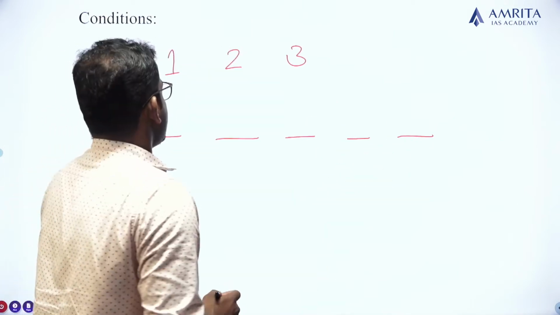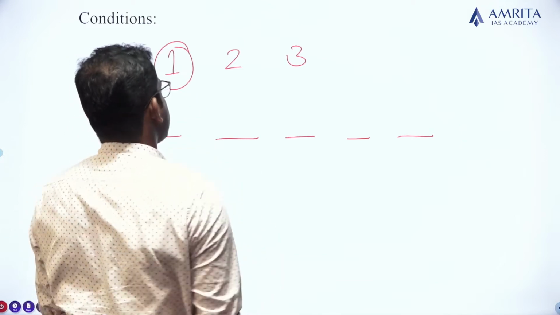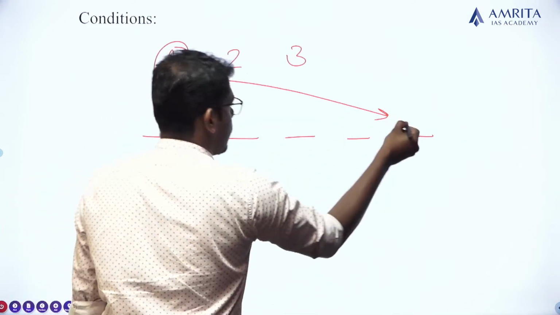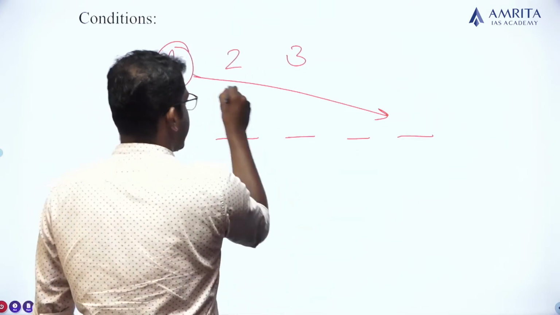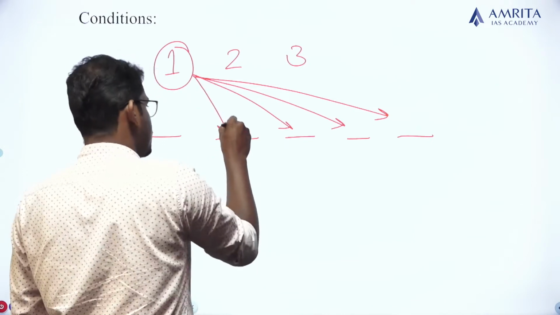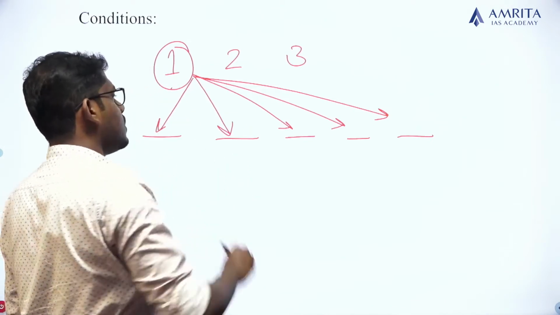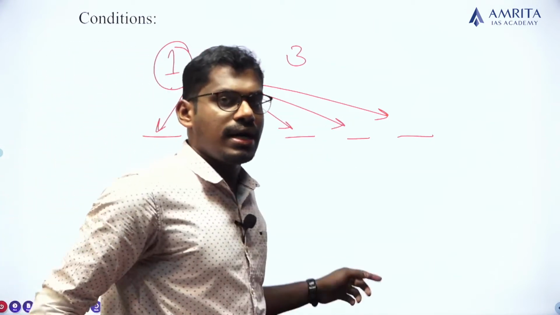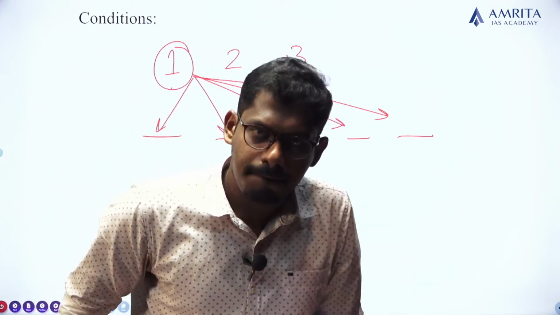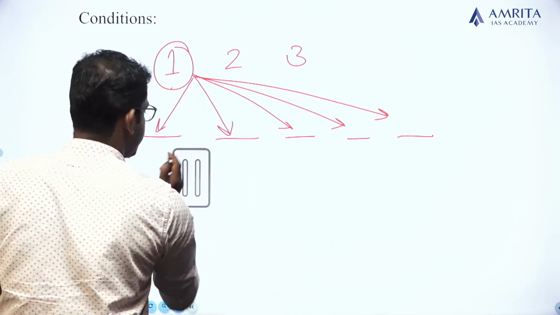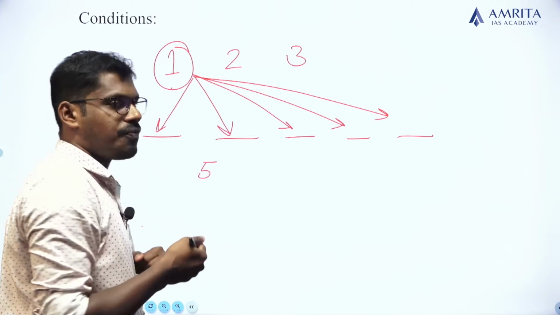So the first person can be selected for this position, this position, this position, this position, and also this position. So the first person can be chosen for any of the 5 positions. Clear? So there are 5 possibilities, that is 5 ways.